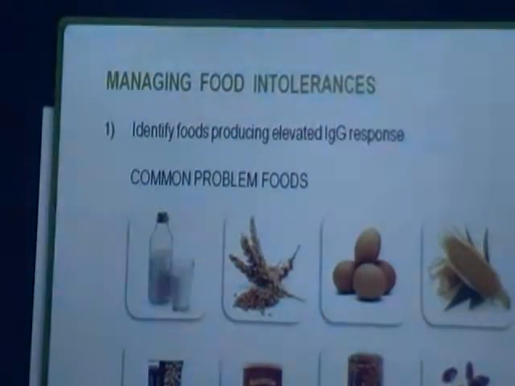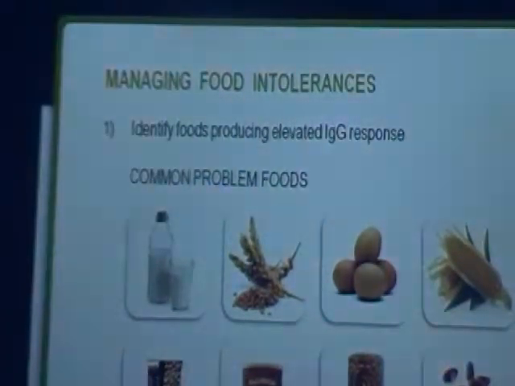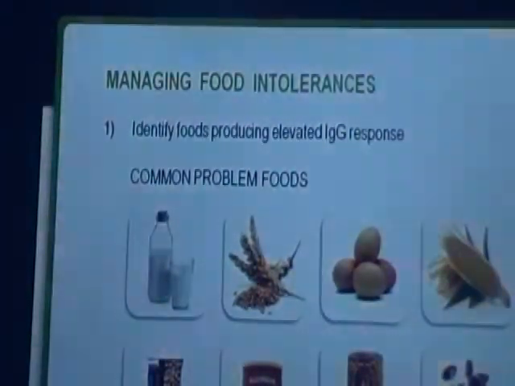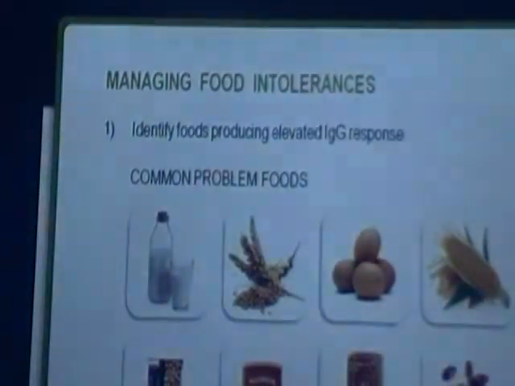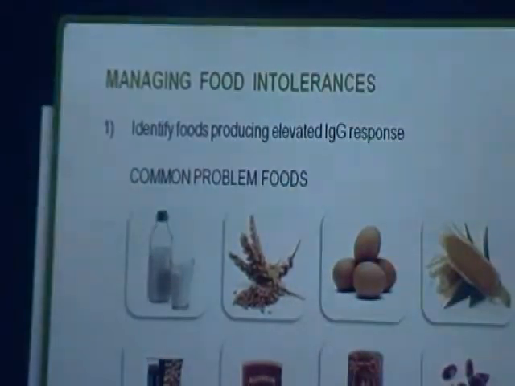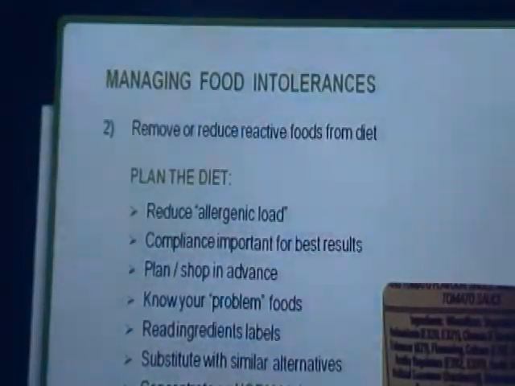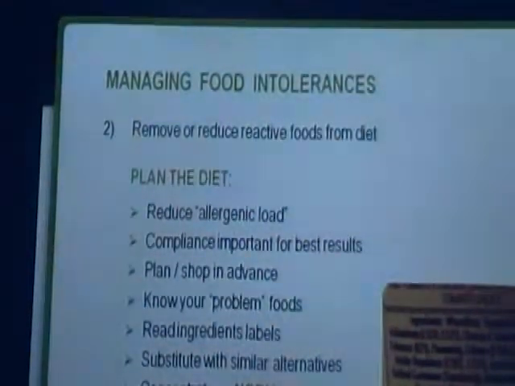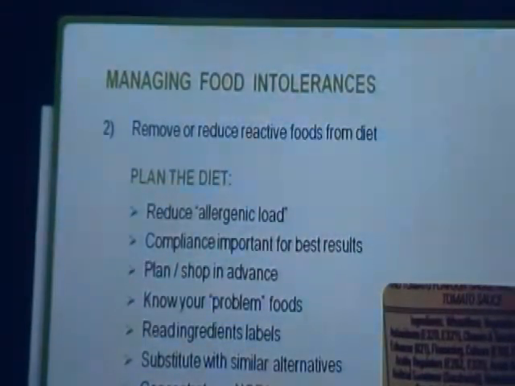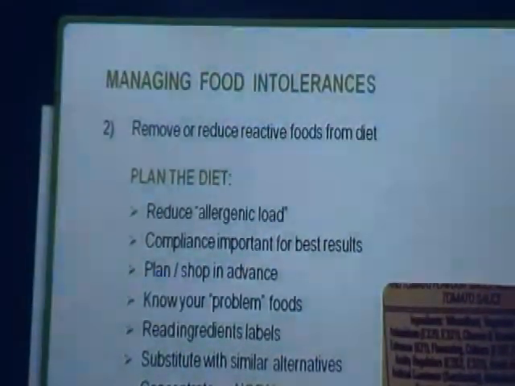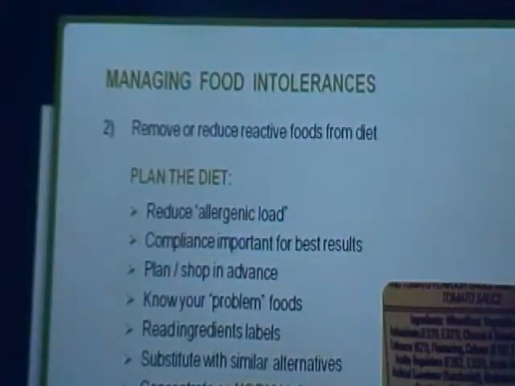As I was discussing with you, in managing food intolerance, once a patient is positive to food intolerance, to whatever food he or she is coming positive to, they first have to know what the positivity is, and depending upon that positivity, they have to remove the food from their diet. But removing or eliminating the food can also lead to a deficiency of nutrients and vitamins. To maintain those nutrients and vitamins in their diet, they have to plan their food with other subsidiaries.